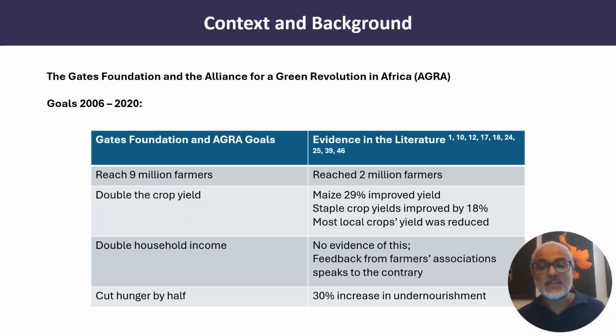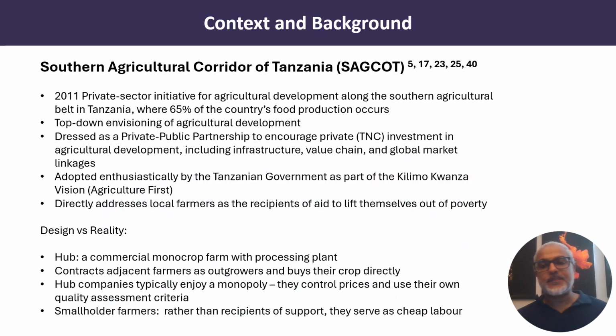There's no evidence of this. In fact, feedback from Farmers Association speaks to the contrary. They set out to cut hunger by half, and as we've seen, there's been a 30% increase in undernourishment.